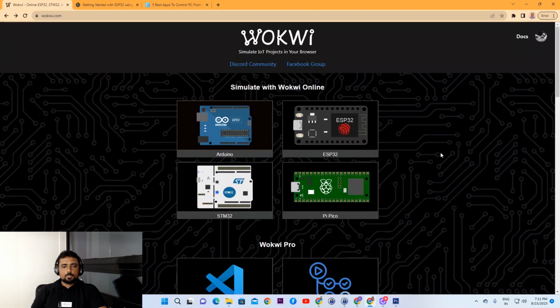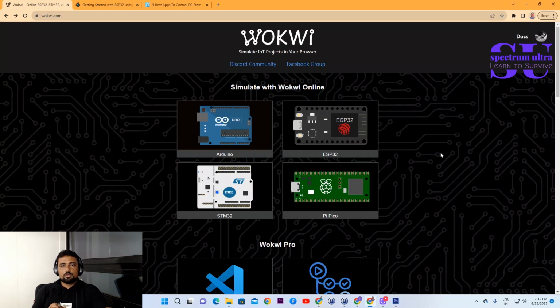Hello friends, IoT and embedded enthusiasts like us always find a difficulty. The main problem is that initially we have to purchase a microcontroller, a series of microcontrollers, and then we have to test on them. And that is really difficult. Every time, purchasing the microcontroller, then programming it and then testing it is quite costly as well.